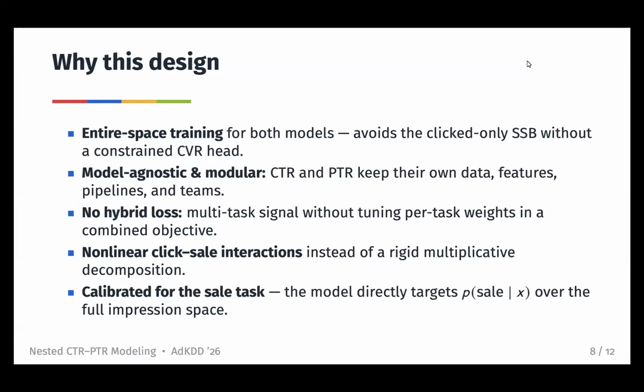The nested CTR-PTR approach has some nice properties. First, we do entire space training for both models, which avoids the clicked-only selection bias. It's model agnostic and modular, and there's no hybrid loss that needs to be tuned to find good per task weights. It enables nonlinear click sale interactions instead of just a rigid multiplication. And since the overall model can be fit directly on the purchase label, it stays well calibrated for the sale prediction task.